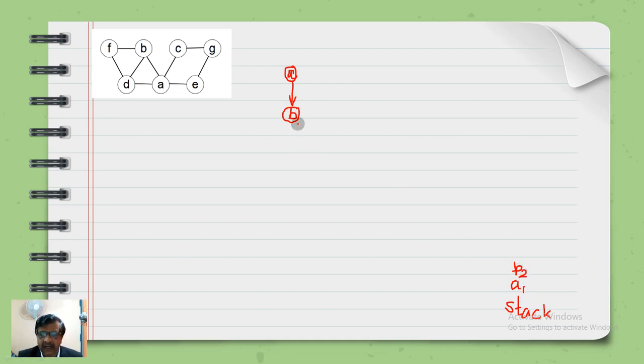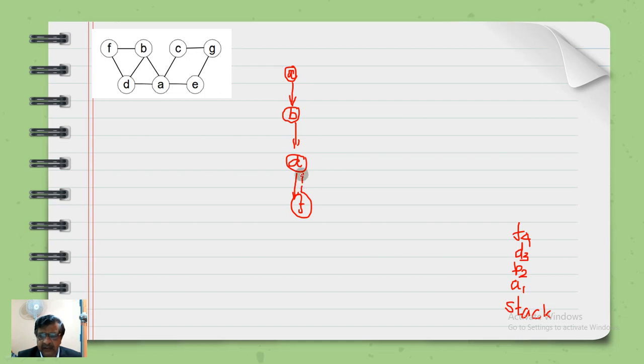B, from B it can go to F or it can go to D. D is the selection. It has to go to D. Okay, D is the third vertex to enter into the stack, and from D it has to go naturally to F. So F forms a dead end. So F is 4.